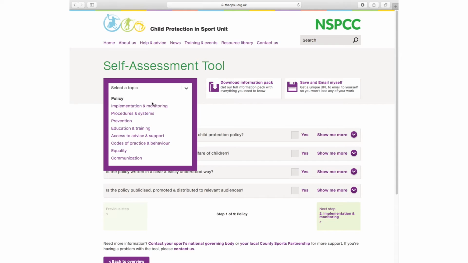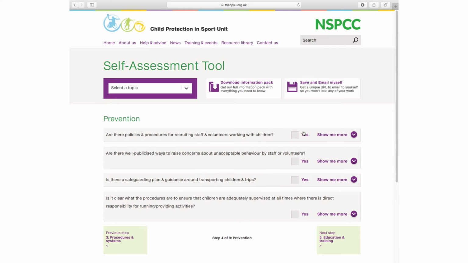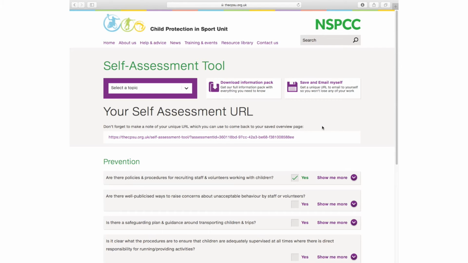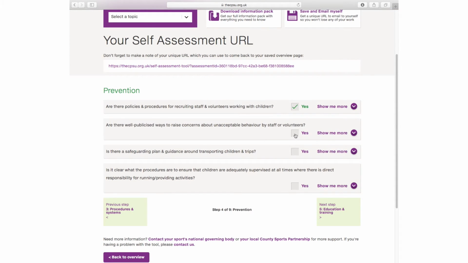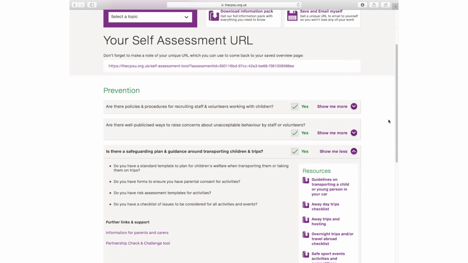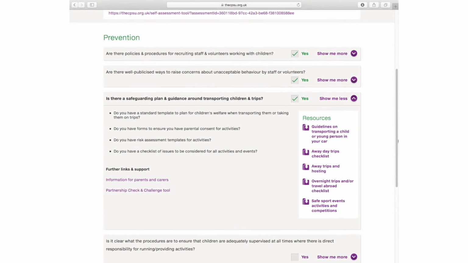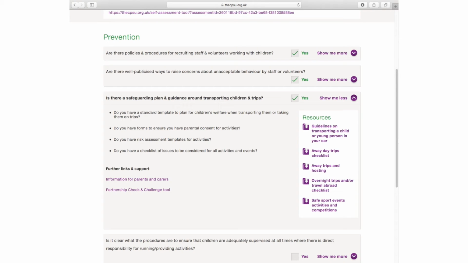There is a whole resource kit that you can actually download and print off. It takes you through section by section, and at each section it will give you a checklist, and you need to be thinking about whether you've got those things in place in your organisation. If you're not sure, there's lots and lots of tools, there's templates, there's resources to download.